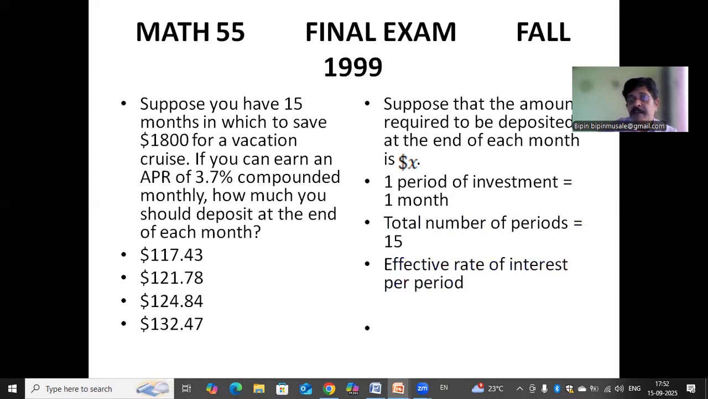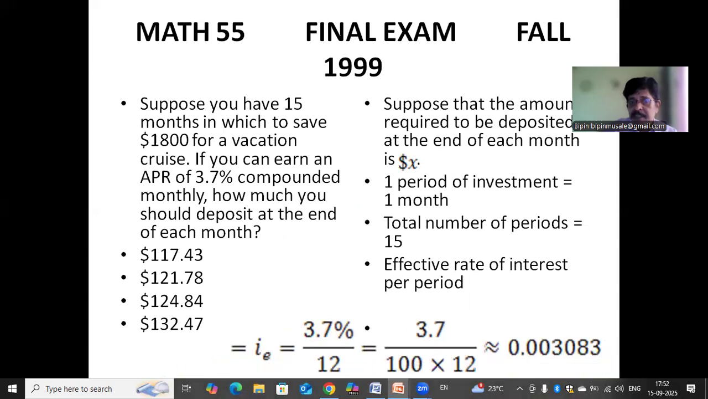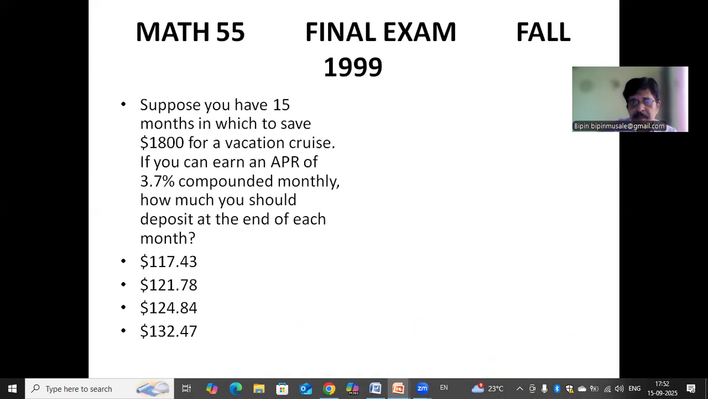So what is the rate of interest per period? We have to divide that APR of 3.7% by 12, right? So it is given by 3.7% upon 12, or it is approximately 0.003083. This is the effective rate of interest per month or per period.